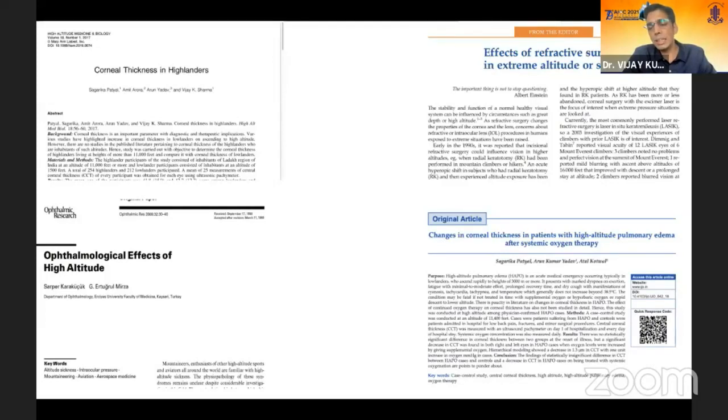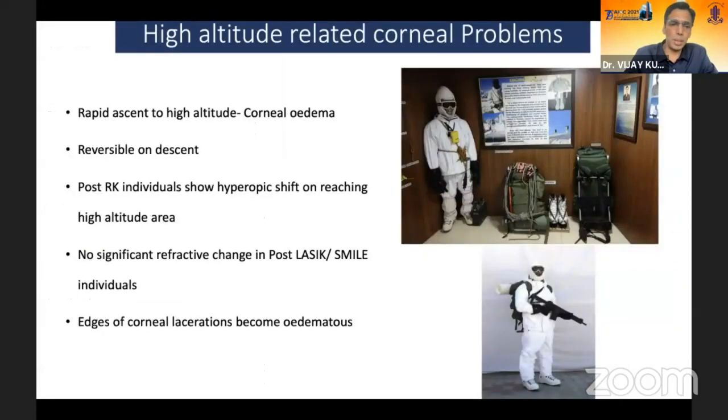The reason is that in post-RK patients, the RK incisions swell up, and that causes flattening of the central part of the cornea, which leads to hyperopic shift. The mountaineer had to abandon the further ascent, and he barely survived his descent because of his blurred vision. So post-RK patients can have very bad blurring of vision and should avoid going to high altitude areas. This is not seen in post-LASIK or post-SMILE patients.